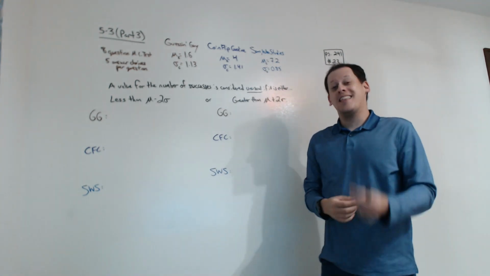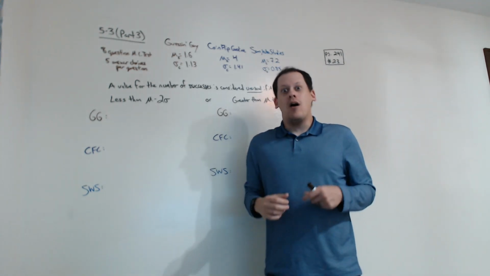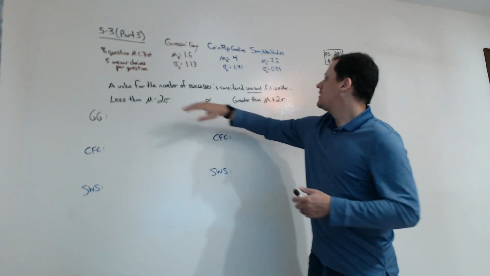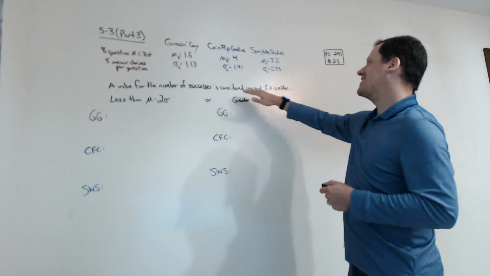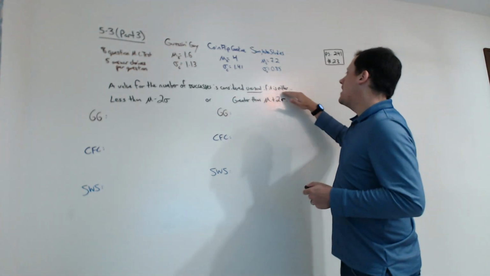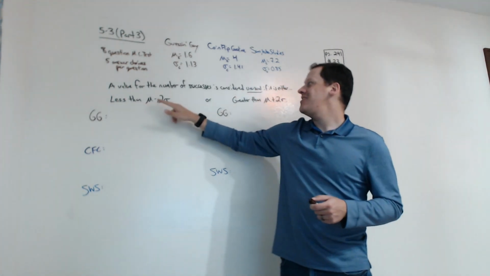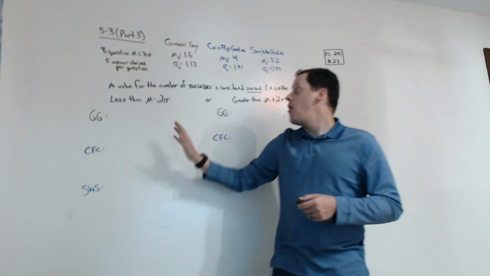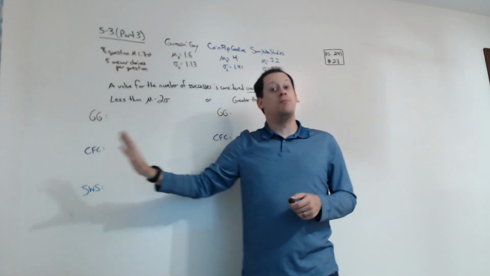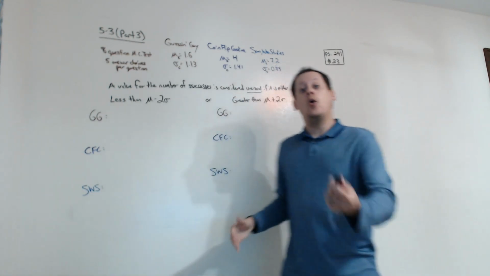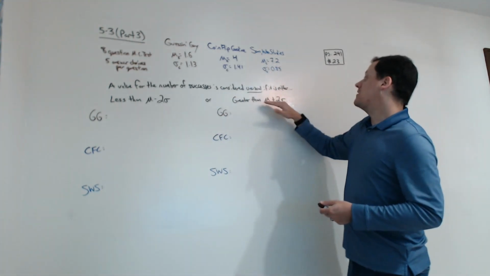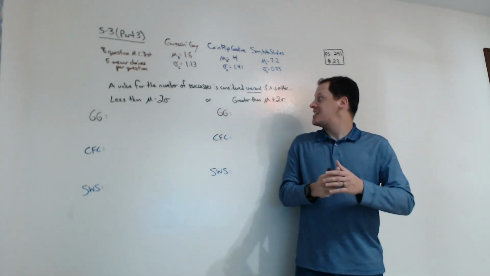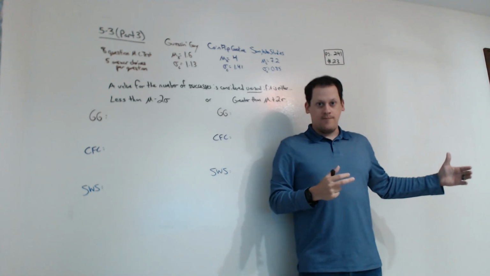Luckily for us, there is a way to calculate whether something is unusual or not. A value for the number of successes is considered unusual if it is either less than the mean minus 2 standard deviations, so more than 2 standard deviations below the mean, or if it's greater than the mean plus 2 standard deviations, so more than 2 standard deviations above the mean.